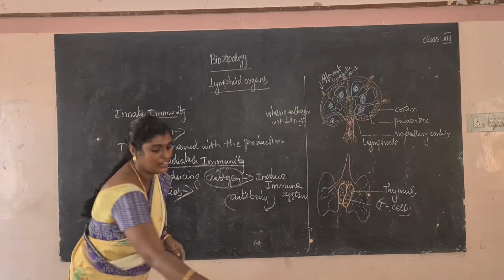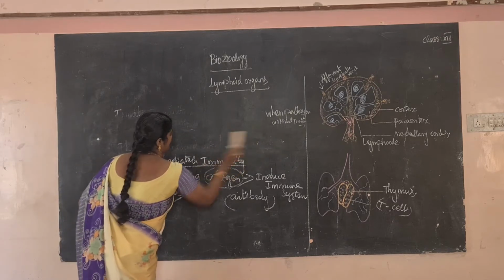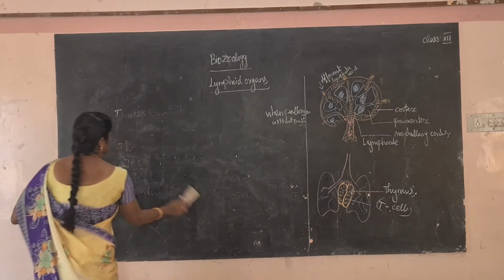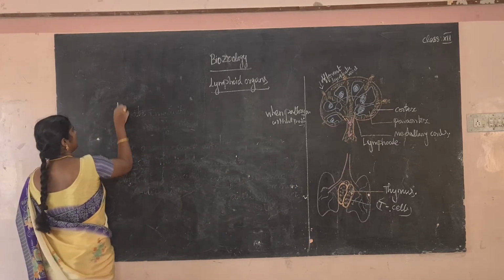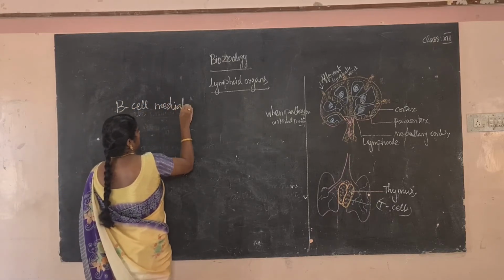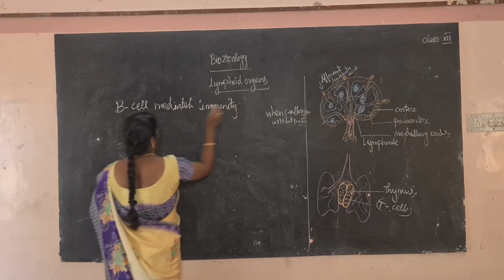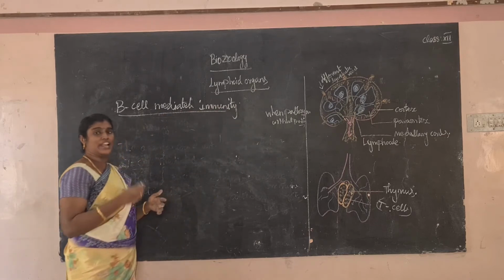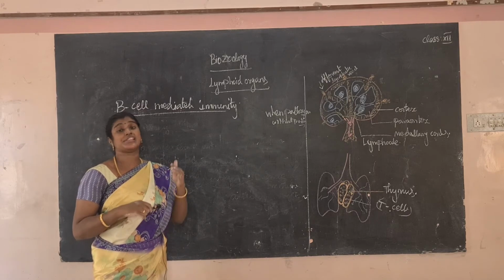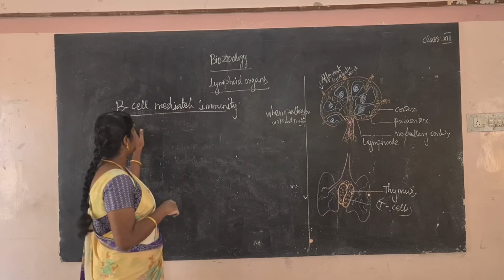The next method is B-cell mediated immunity. What is the meaning of B-cell mediated immunity? When pathogens enter our body, antibodies are produced, and the antigens are killed by the antibodies. That is called B-cell mediated immunity.